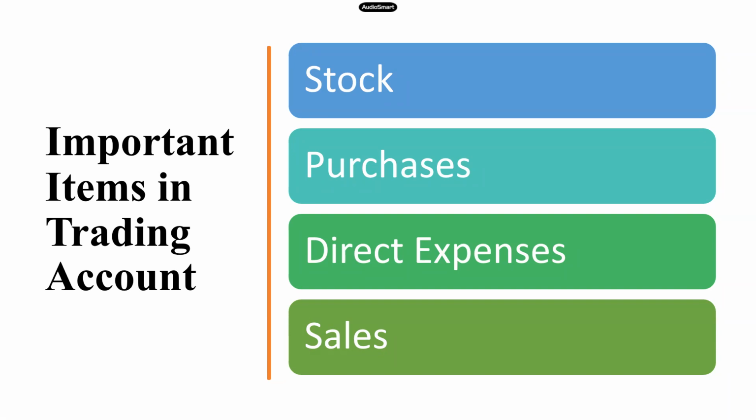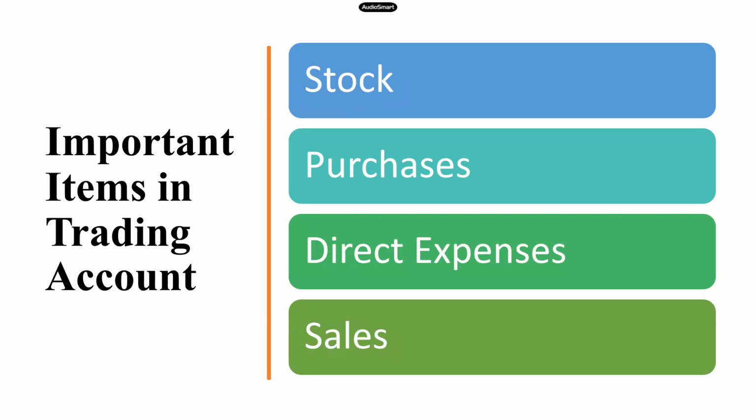Purchases implies the purchase of goods which have been brought for resale in the business. So purchases refer to those goods which have been bought for resale. And when I say purchases, it includes both the cash purchases and the credit purchases. And purchases is also an expense. So purchases also will be debited to the trading account. So remember, our opening stock is debited. The next item to be debited is the purchases because it's an expenditure.